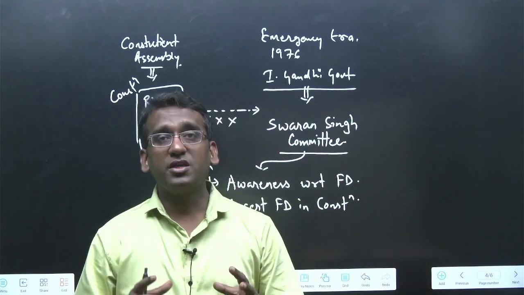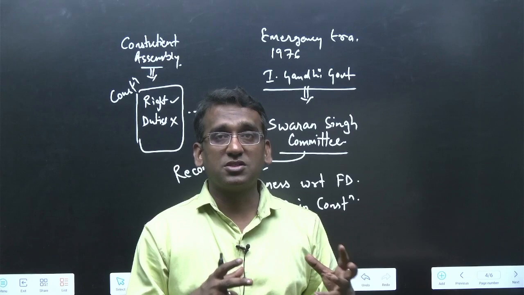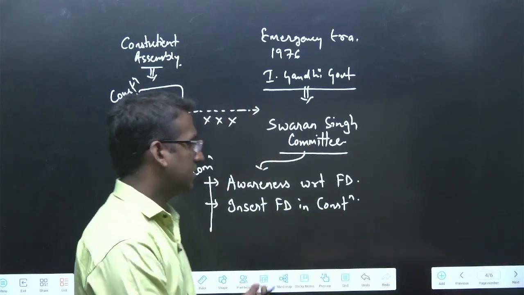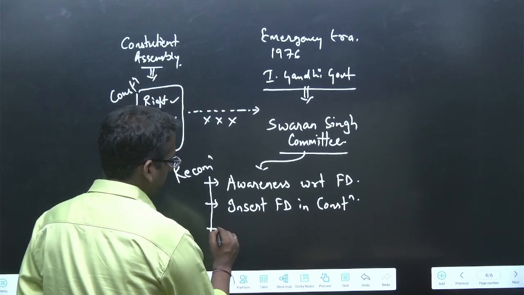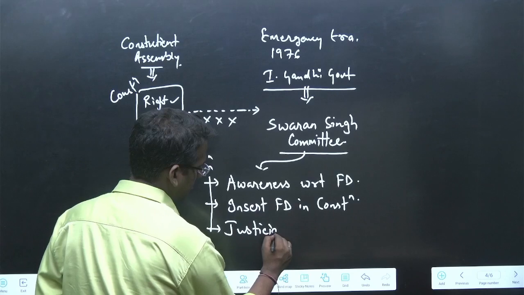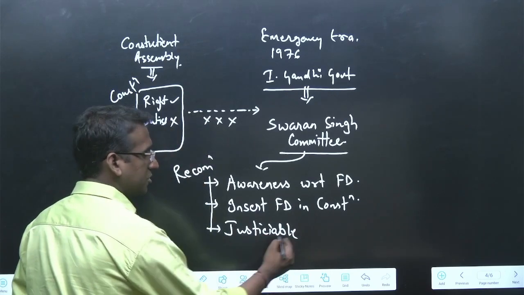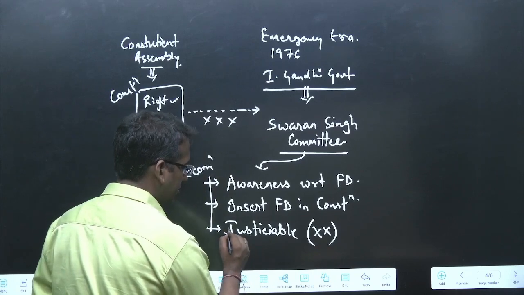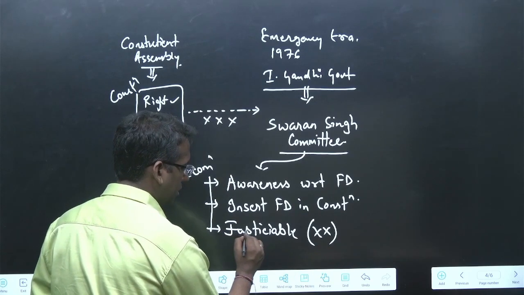We will talk about the meaning of justiciable and non-justiciable in the later part of this discussion. Okay. So the next recommendation they gave is to make it justiciable. But here itself I mention that the government did not accept this particular recommendation. This recommendation was not accepted by the government.